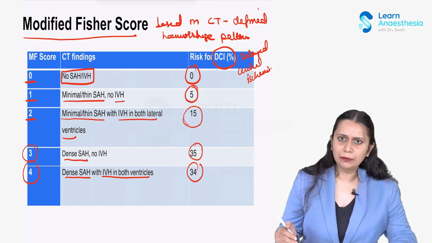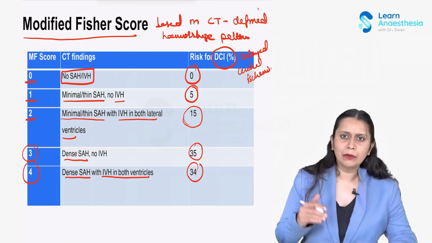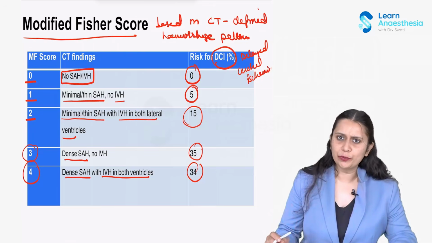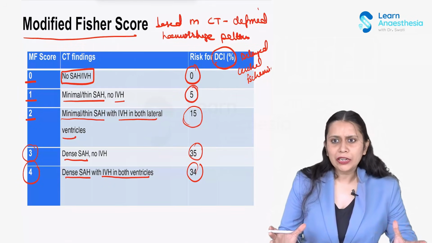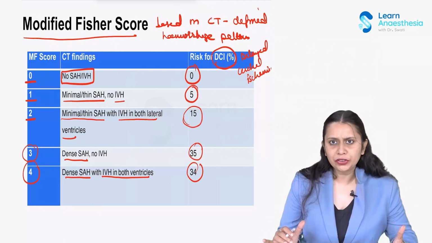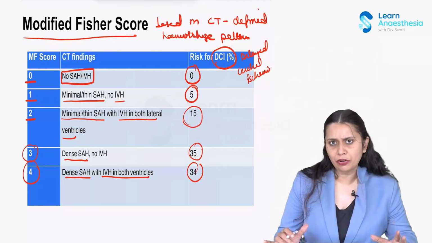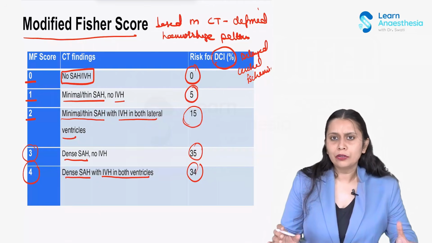So this tells us about the risk of cerebral ischemia associated with subarachnoid hemorrhage caused by intracerebral aneurysm.